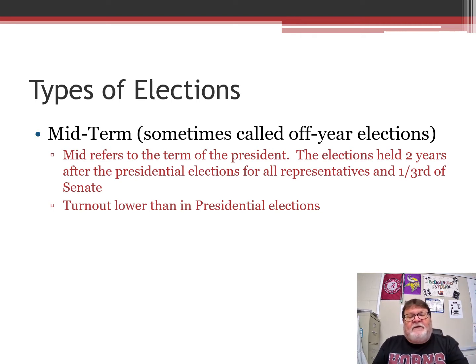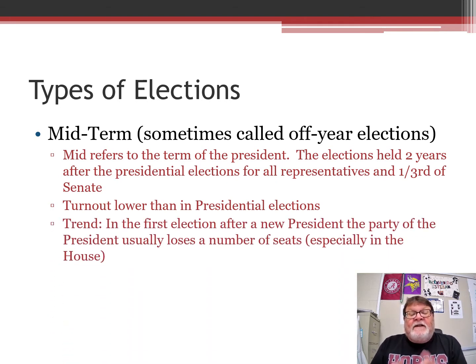Turnout for midterms, again, you have to know this. Like the last slide said, the highest turnouts are for president. So turnout for midterms is always lower than the turnout in presidential election years. This trend you have to understand, okay? You have to know this backwards and forwards. In the first election after a new president, the party of the president usually loses seats in the House, especially, and the Senate sometimes. So what that means is, in 2022, the next midterm, the expectation will be that the Democrats will lose seats in the House and lose seats in the Senate.